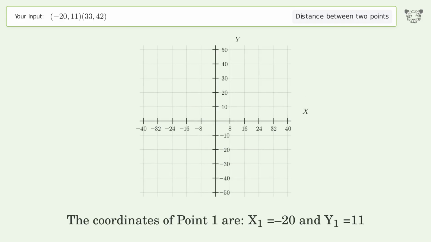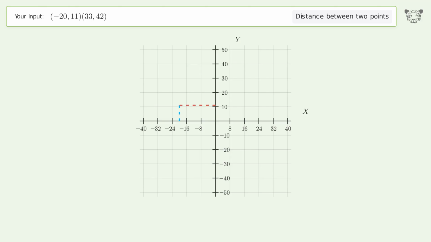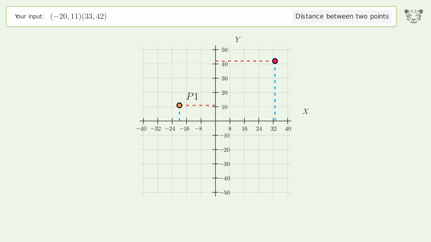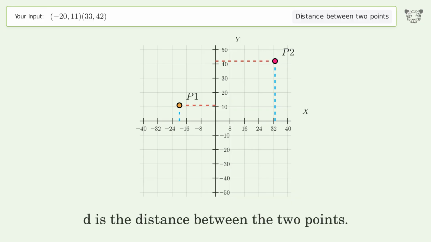The coordinates of point 1 are, x1 equals -20 and y1 equals 11. The coordinates of point 2 are, x2 equals 33 and y2 equals 42. D is the distance between the 2 points.